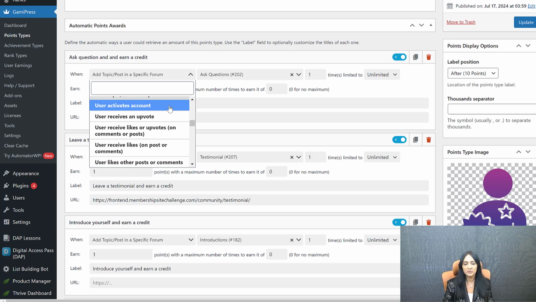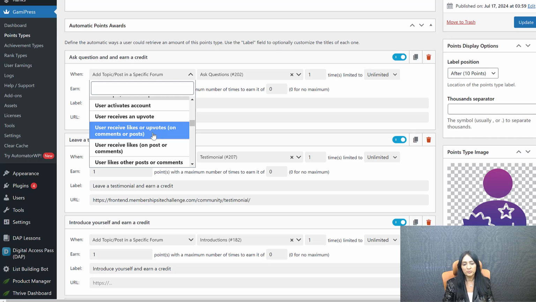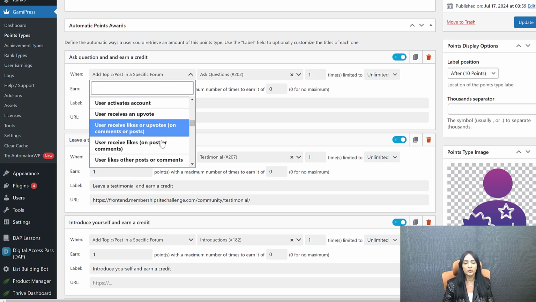And what you can also do is create a page on your site where you can describe the rules and say, these are the different things you can do in order to earn points. You can also enable a voting feature for your topics, for your posts, for your comments. And when users receive an upvote for their comment, for their post, you can give them points. So you can do that too. When users receive likes or upvotes on comments or posts, you can say they will get a point if they receive a like. They will get a point if they receive an upvote.